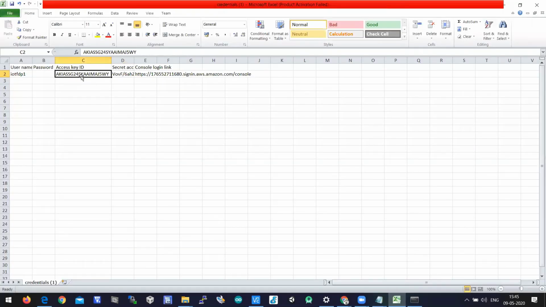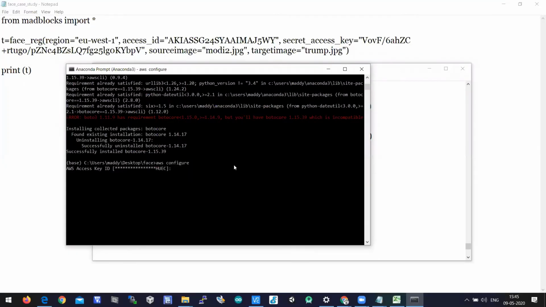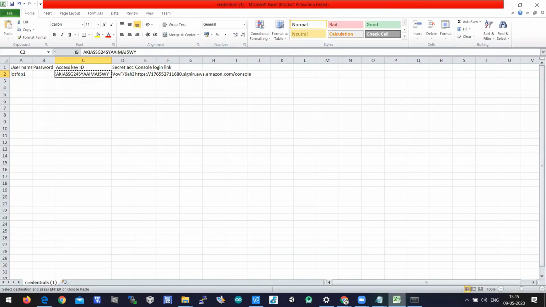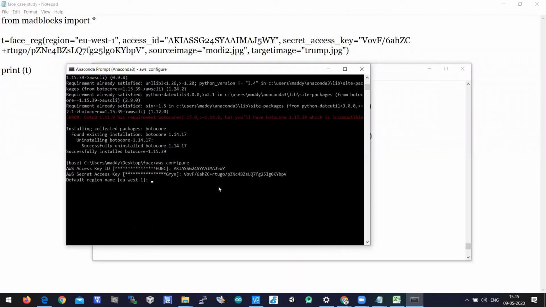The access key ID is there in the credentials. We need to copy the access key ID, and then it is asking for the secret access key. The secret access key is also there in the credentials page, so you can copy and paste it here. The region by default is EU-West-1.